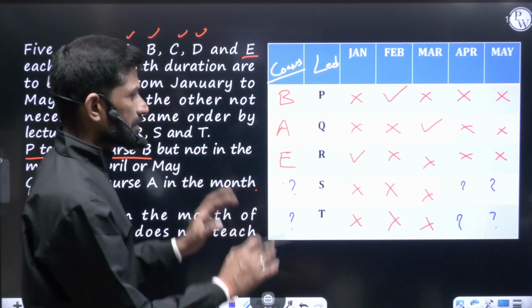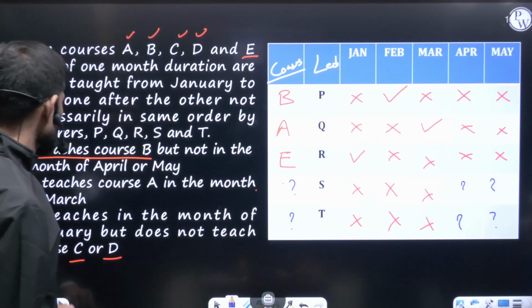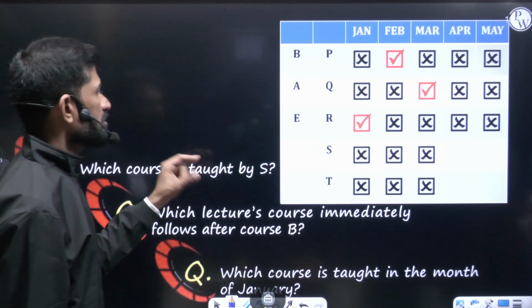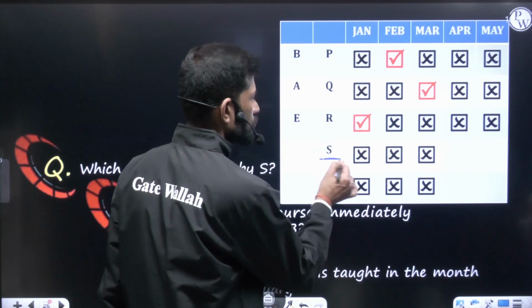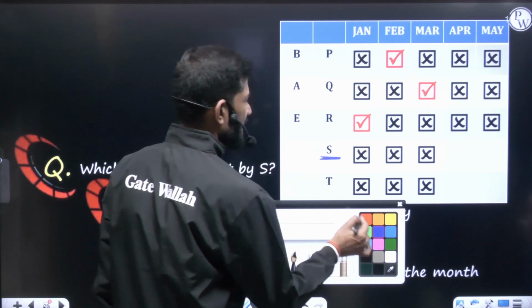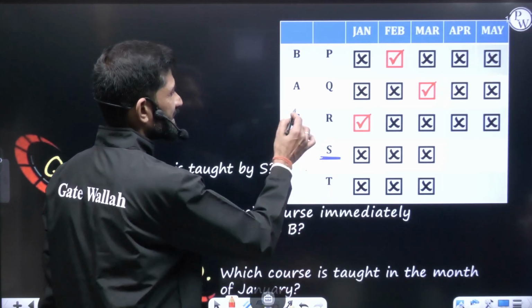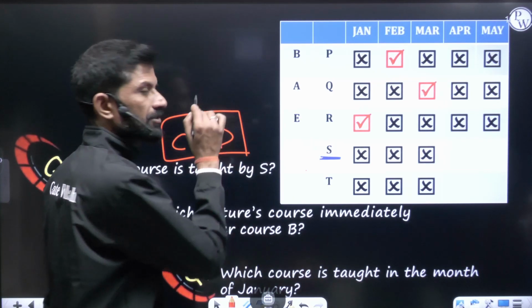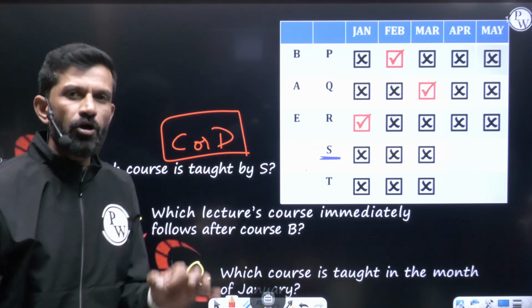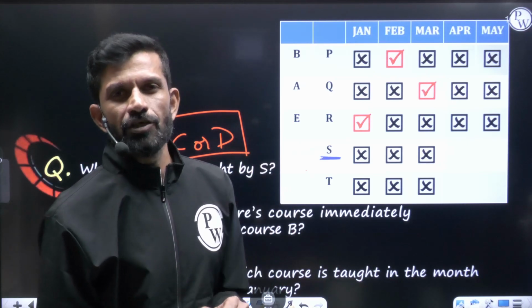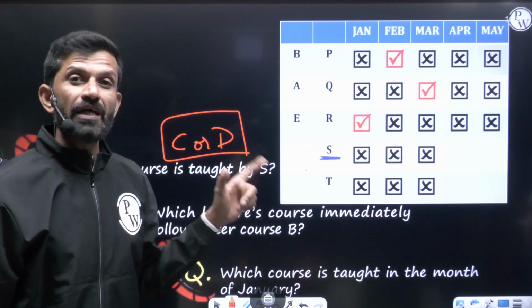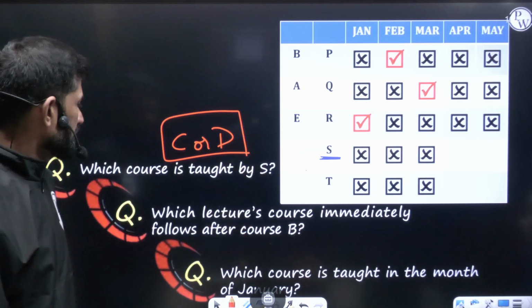So based on this, let us answer all three questions they asked. Now here, my dear friend, which course is taught by S? So for S, we don't know the course. It can be either C or D, because only these two are left over. So check the options given whether C or D is given or not. If C or D is not given, you can go for the data insufficient option.